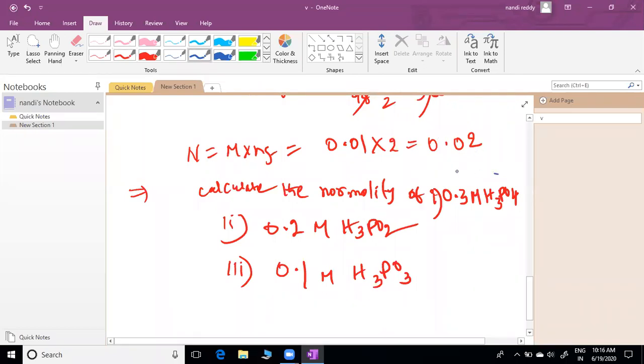This is the explanation with structures I gave, the acidic n factor of acids. In that link I provided structures, and mostly I gave class notes also. If not given, you can check in that link how to get these n factors. This is 3 n factor. Here 1 n factor. Here 2 is the n factor. Now we can multiply molarity into n factor equal to normality. Clear? Any doubt?